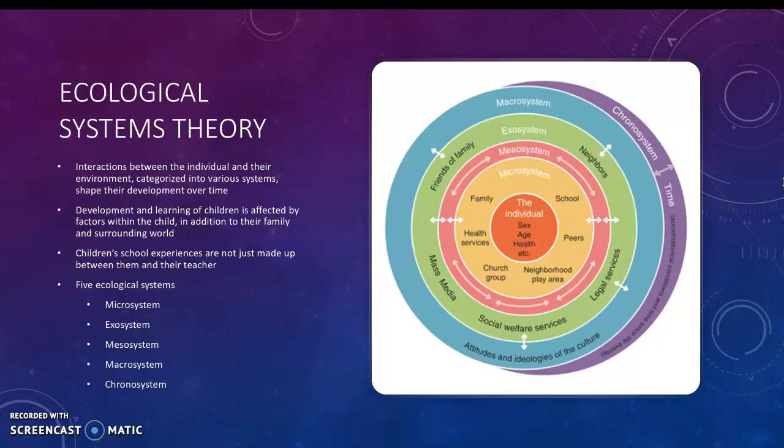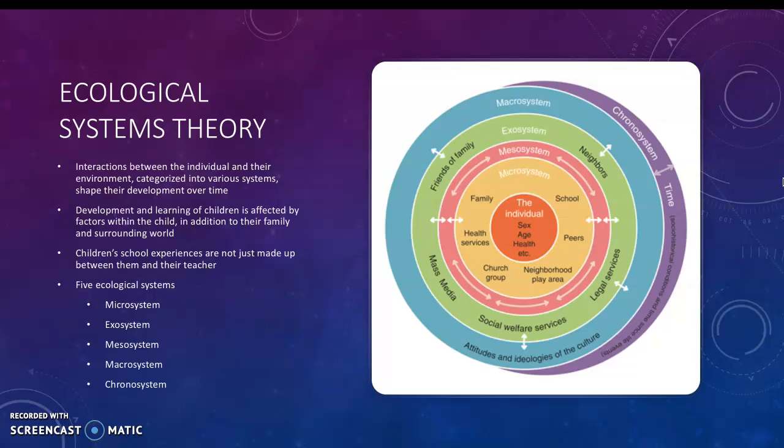And in Bronfenbrenner's theory, he focuses on 5 ecological systems, which are microsystem, exosystem, mesosystem, macrosystem, and chronosystem. So as you can see in the graphic, the individual is right in the center, and the next system is their microsystem, which is the smallest, most immediate environment in which the child lives.